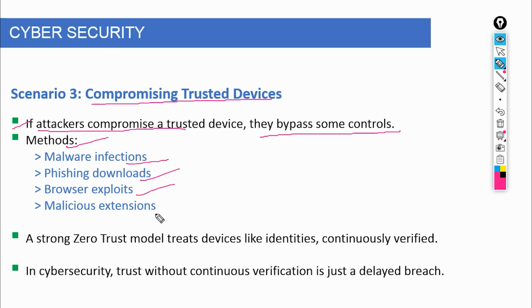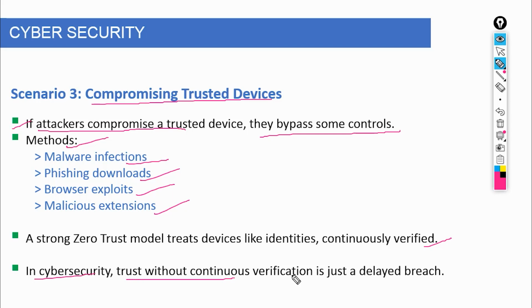Is the device still compliant? Are security patches up to date? Is there unusual activity happening on the endpoint? Has the device suddenly started accessing sensitive data it never touched before? If those checks are missing, the attacker doesn't need to break in again. They are already inside. So the key takeaway is simple. A trusted device is only safe until the moment it gets compromised. And in cybersecurity, trust without continuous verification is just a delayed breach.